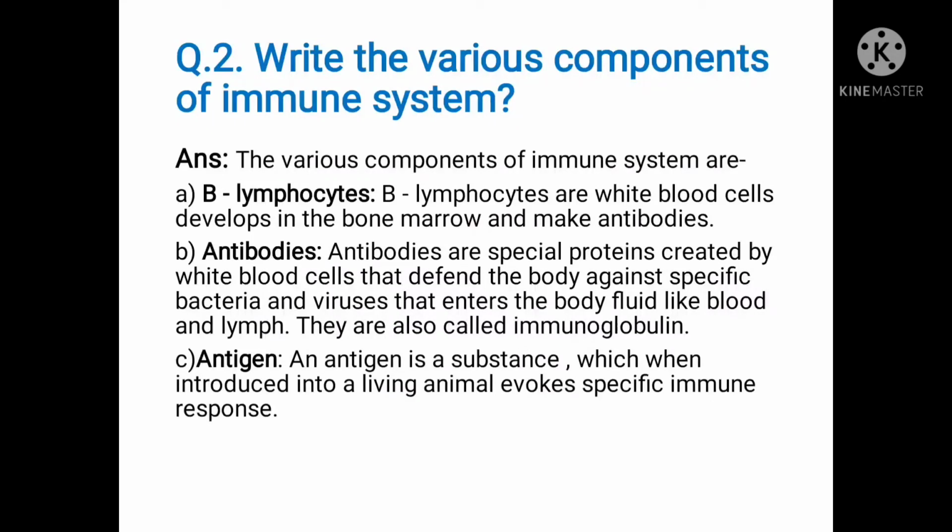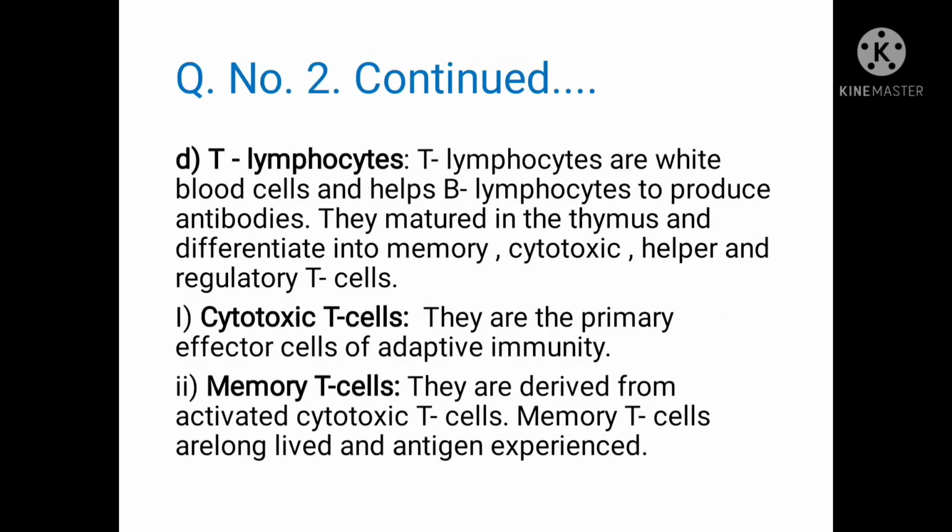Number C. Antigen. An antigen is a substance which, when introduced into a living animal, evokes a specific immune response. Number D. T lymphocytes. T lymphocytes are white blood cells and help B lymphocytes to produce antibodies. They mature in the thymus and differentiate into memory, cytotoxic, helper and regulatory T cells.